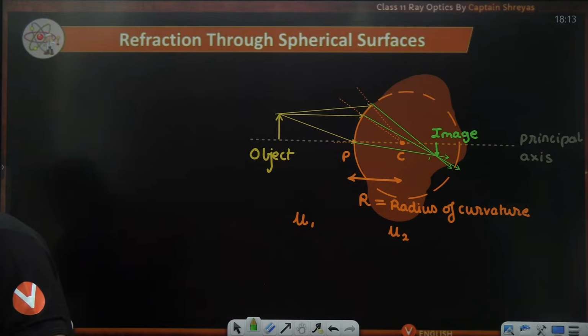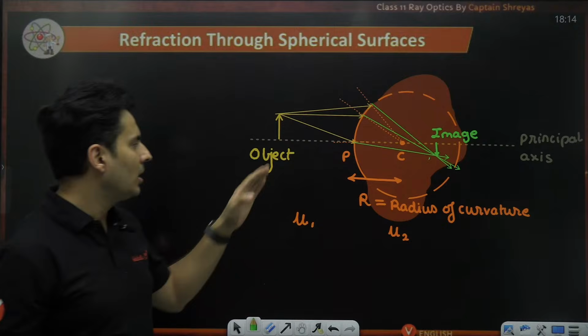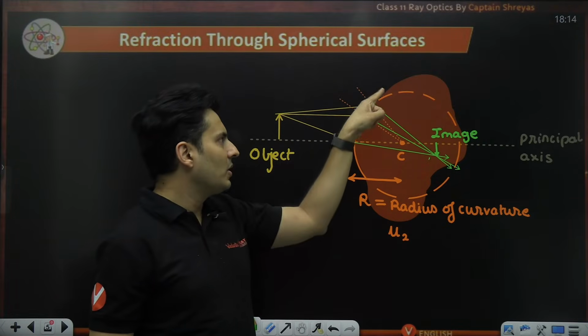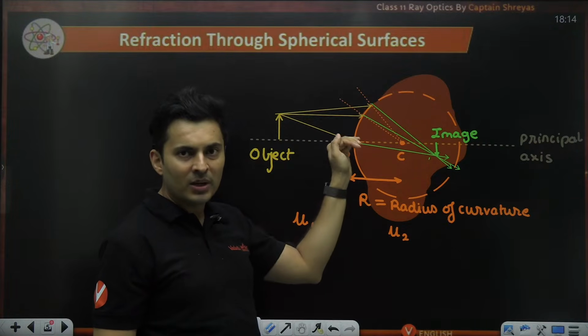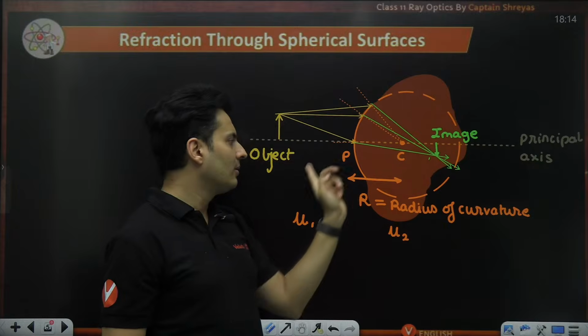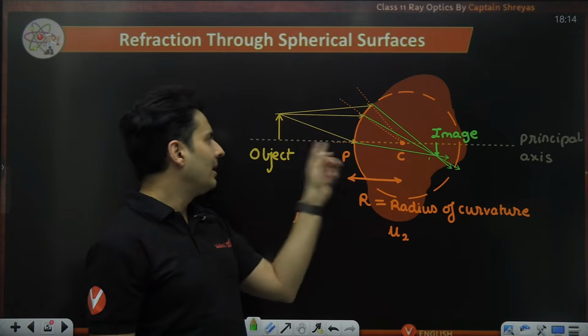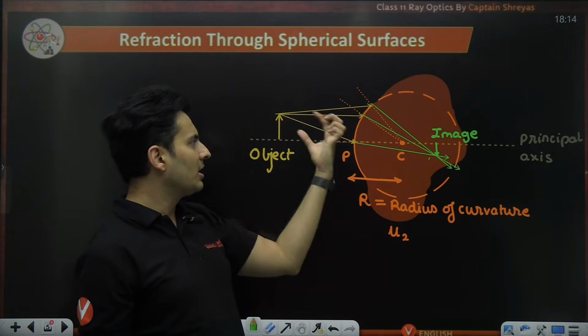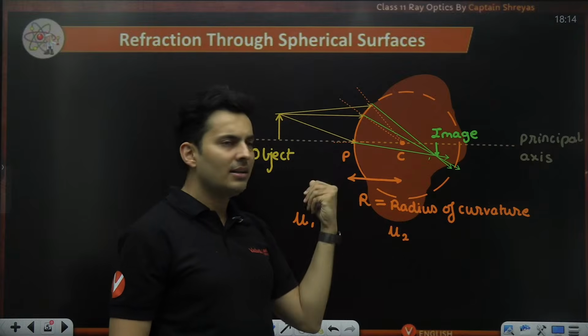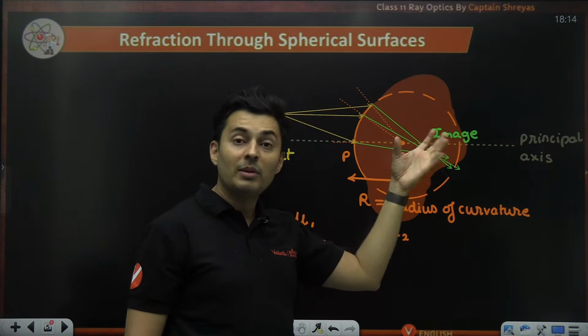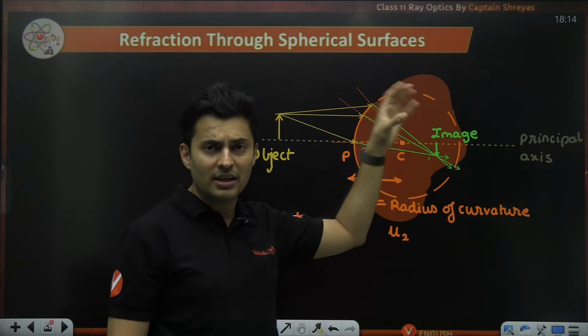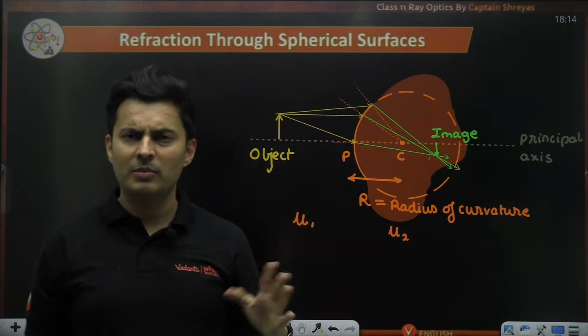So, sir, is it irrespective of the surface? Where it will meet depends on how the surface is curved, how much it is curved, which side it is curved, what are the refractive indices, and where the object is placed. If I change the object position, curvature, material, then maybe it will produce a virtual, maybe erect, maybe magnified image. Any kind of image can be formed.